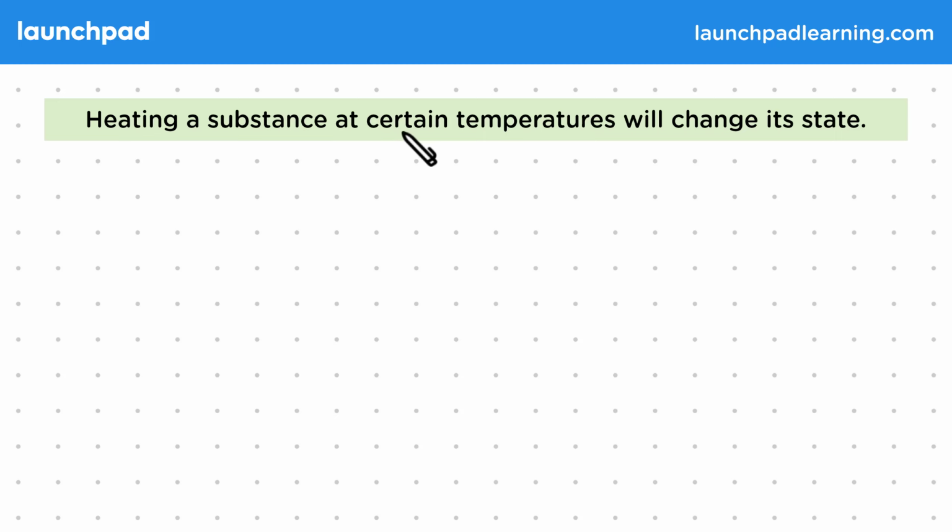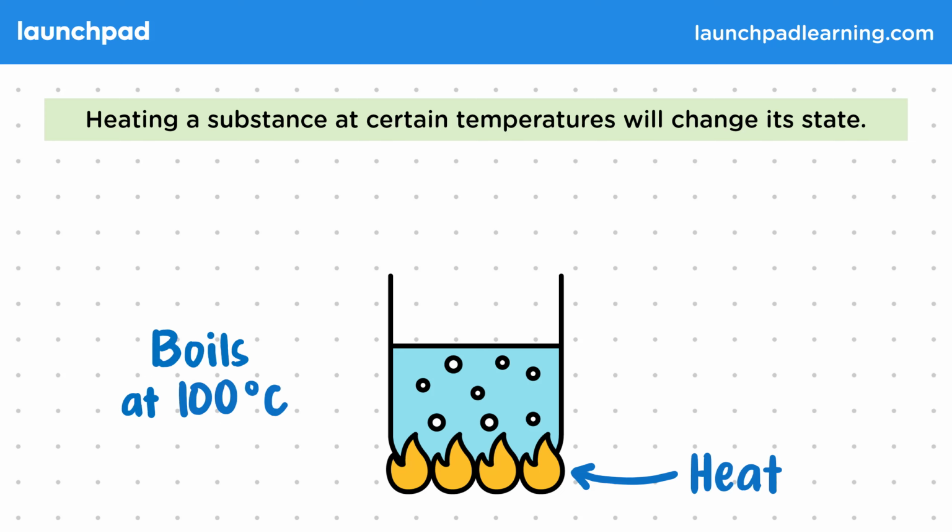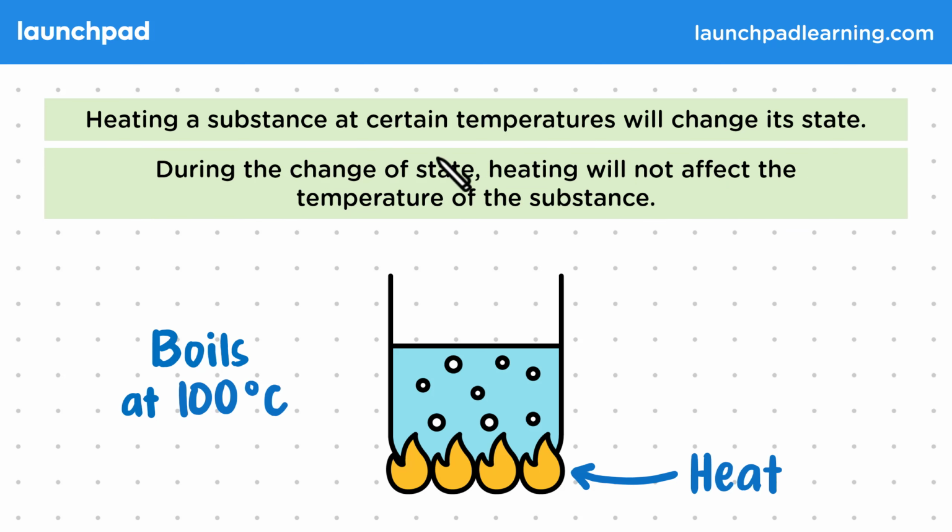Heating a substance at certain temperatures will change its state. In other words, the substance will change between the solid, liquid and gas states. For example, if we take some water and heat it to increase its temperature, then once it reaches 100 degrees Celsius, the heat will make it boil, turning the liquid water into a gas.